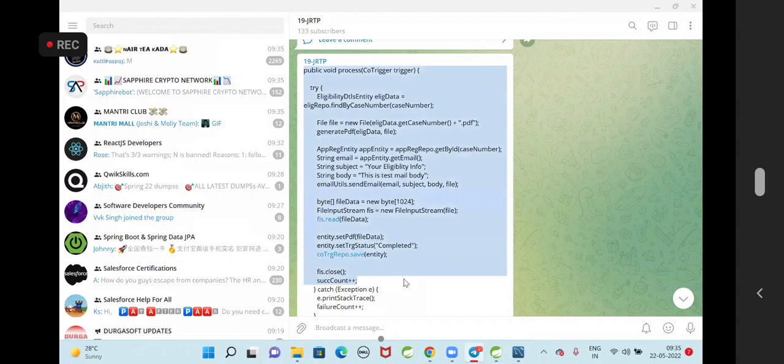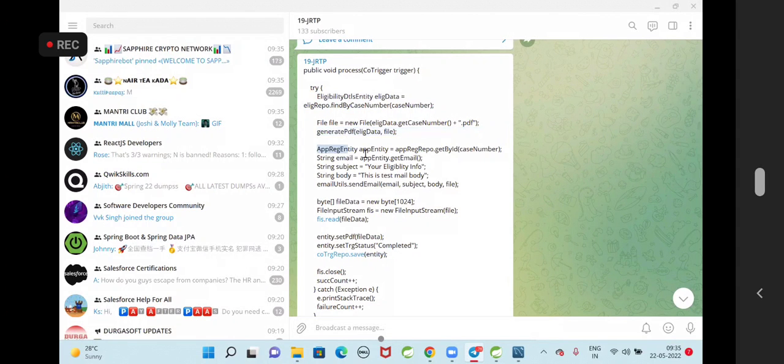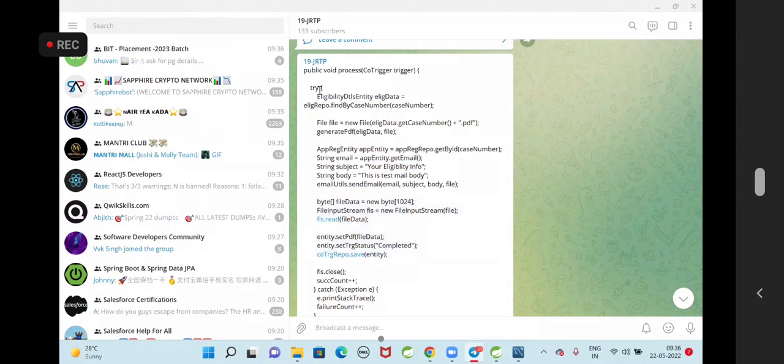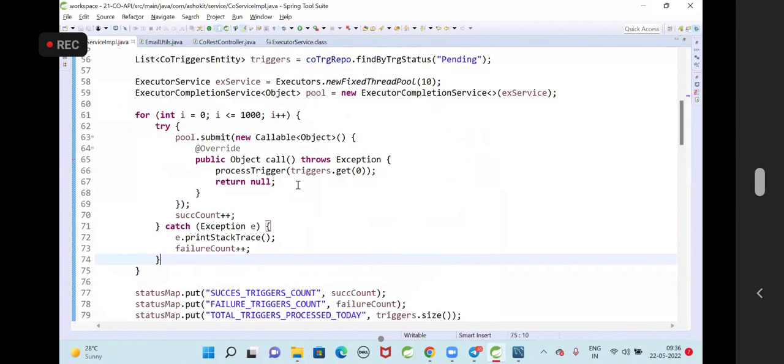The processTrigger method has this logic: it reads the data from the eligibility table, generates the PDF, reads the application data for the email, then sends the email, and then updates the trigger in the database table. Yesterday I thought of executing this logic, but the class did not happen due to a mic issue. So today I have executed this application.